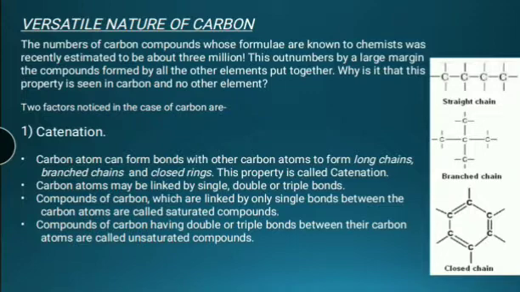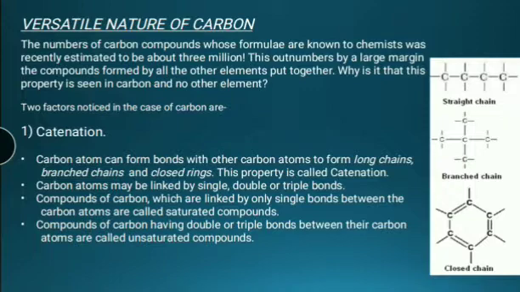Catenation. Carbon has the unique ability to form bonds with other atoms of carbon, giving rise to a large number of molecules. This property is called catenation. These compounds may have long chains of carbon, branched chains of carbon, or even carbon atoms arranged in rings.